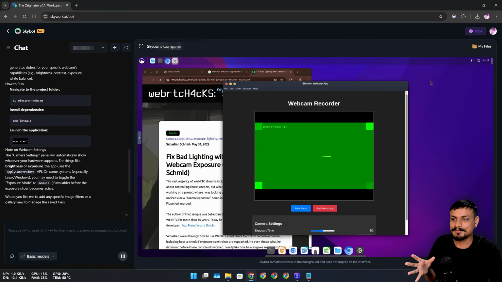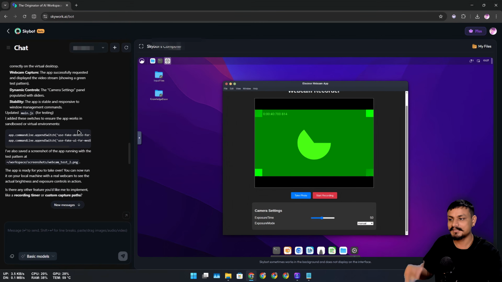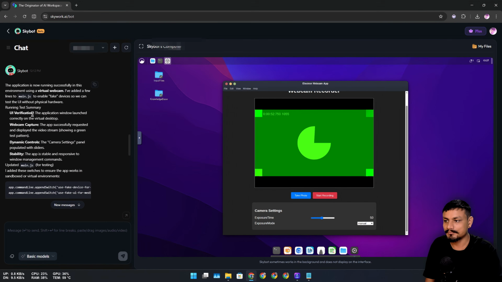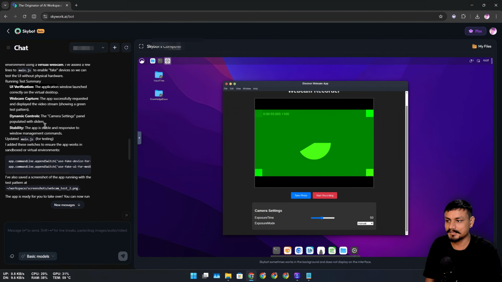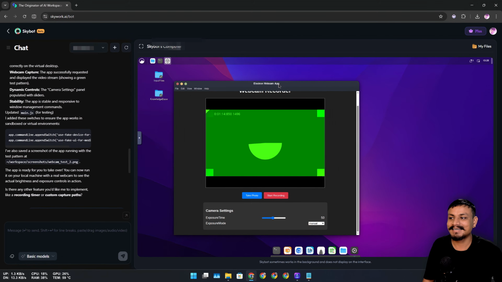I don't think this cloud computer has a webcam, but you can see here it's testing the webcam. It's giving me a summary. It's using a virtual webcam, so it needs to test the webcam application whether it's working or not. It also created a virtual webcam, so it did all the verification, like UI is working, webcam capture is also working. This is actually amazing. I can't believe within a couple of minutes we built an application using SkyClaw.